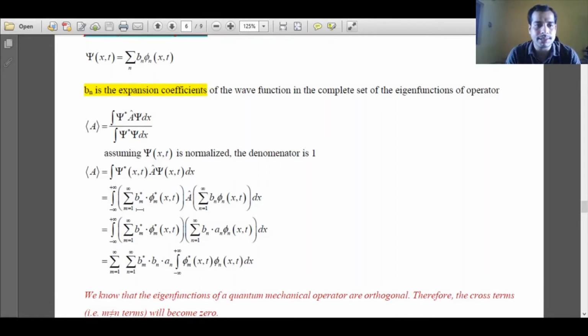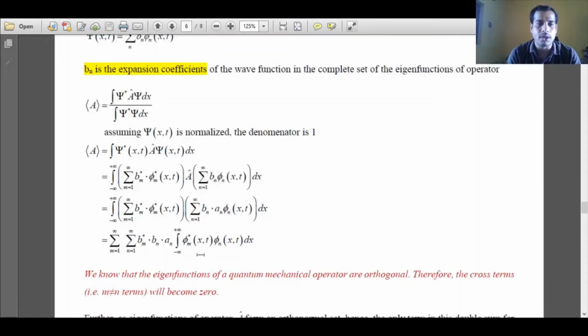So the first case I am considering, I have to take the complex conjugate of the wave function, and I'll expand my wave function according to this summation. So for psi I can write Bn phi n, summed over 1 to any number of states that is possible. Similarly the corresponding complex conjugate will be Bm phi m star, from 1 to an infinite number of states. This is simple rearrangement. If I do the rearrangement, the summation part will come out, and in the integration part I'll only have the wave functions or eigenfunctions.